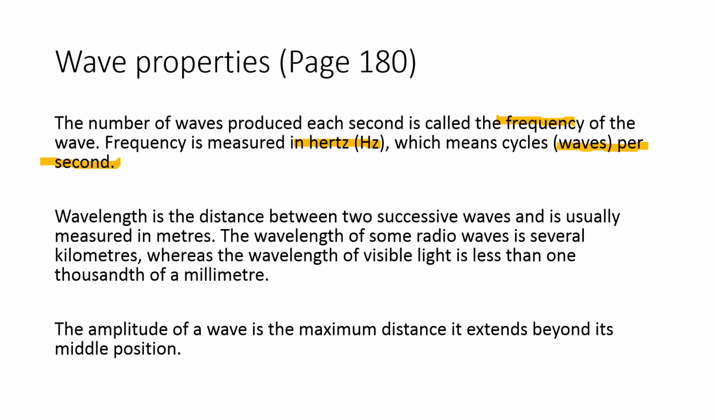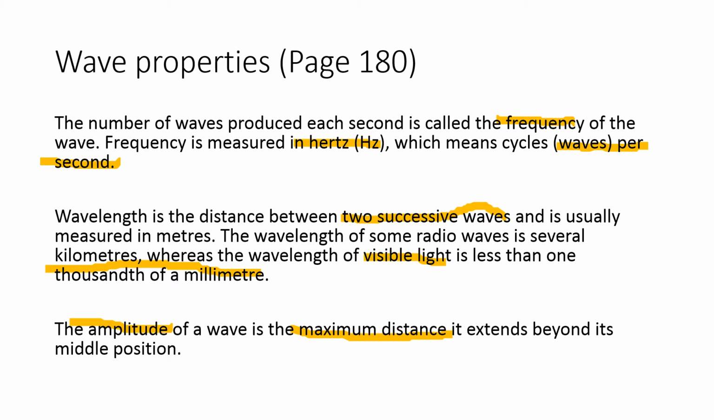It says here wavelength is the distance between two successive waves and is usually measured in meters. The wavelength of some radio waves is several kilometers, whereas the wavelength of visible light is less than a thousandth of a millimeter, which is very small. It says that the amplitude of the wave is the maximum distance it extends beyond the mean position. All right, there are some new words for you.